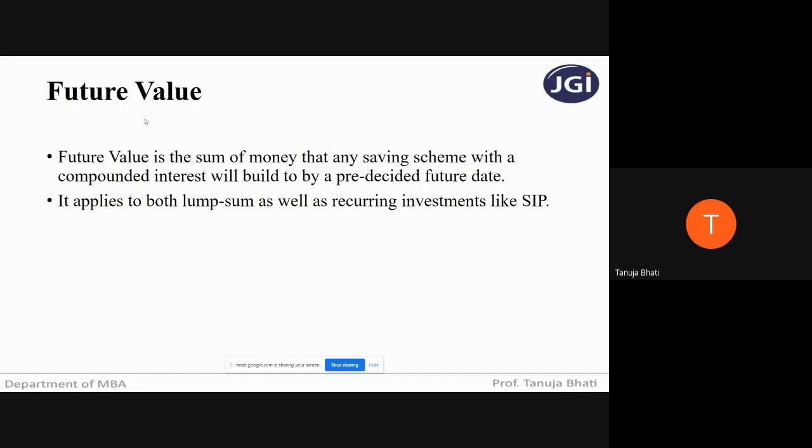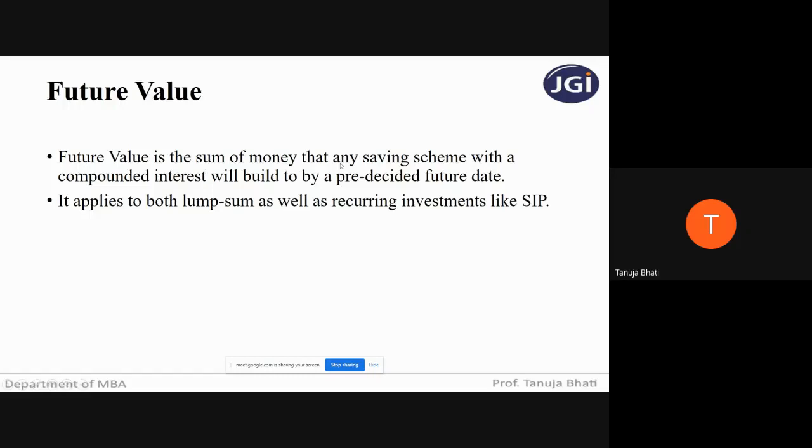something like this. As on today, I go to the bank and deposit, suppose, 1 lakh rupees. Now 1 lakh rupees is my present value because I am depositing it today. Now, what is going to be the future value? On that 1 lakh rupees, the bank will give me compound interest for a period of 10 years. After 10 years, whatever amount I'm getting, that is going to be my future value.